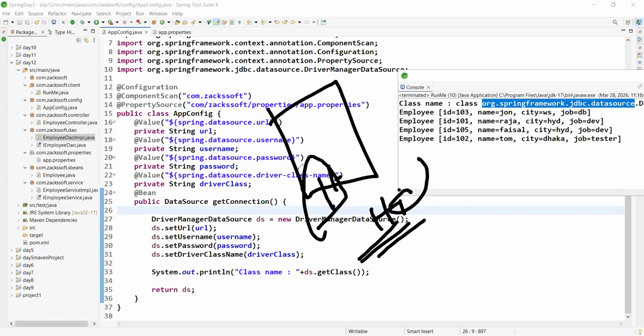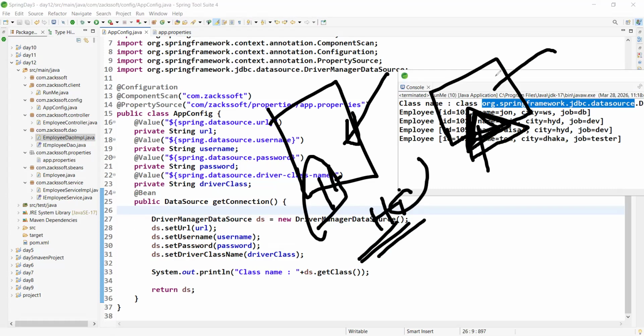In the previous days, for the servers, try to understand this point, they used server managed connection pool. But in today's modern projects, in web applications, enterprise applications, for standalone applications, for server side applications, everywhere we are using which connection pool, boss? Can you please tell me which connection pool?